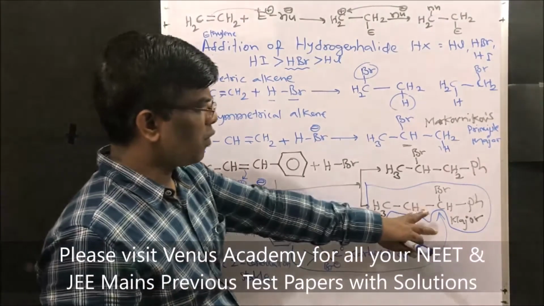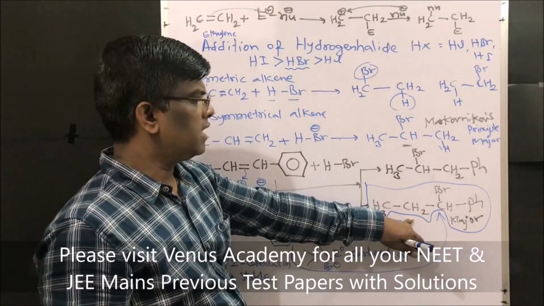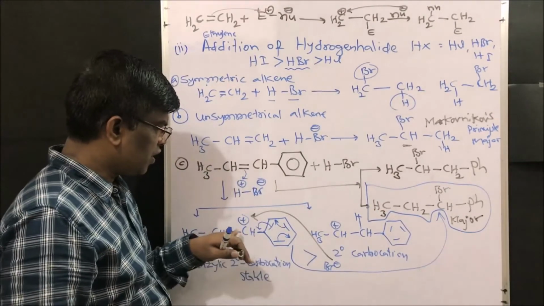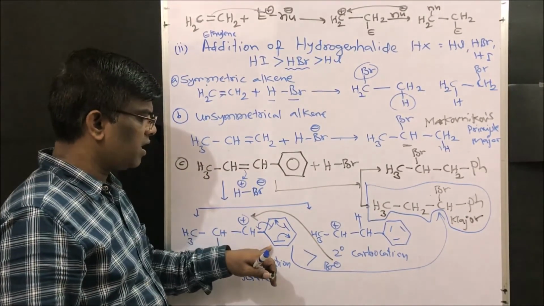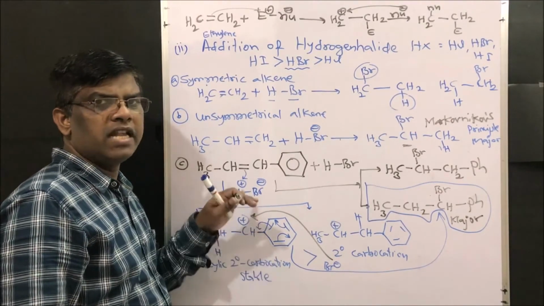That is why this product is going to be found major, right? So bromine is going to be formed or attacked at the benzylic position. Why is this more stable? Because of resonance stabilization of the benzene ring.